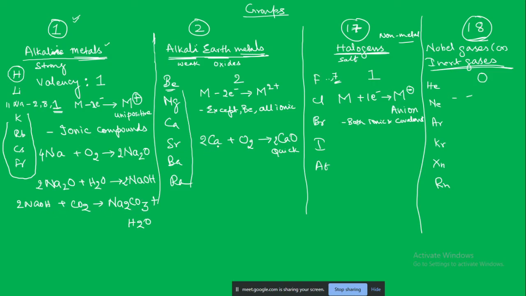Now when you compare that same thing with calcium, in the case of the alkaline earth metals, quicklime reacts with water to form calcium hydroxide. This calcium hydroxide is known as slaked lime. This reaction is highly exothermic, releases a lot of heat.